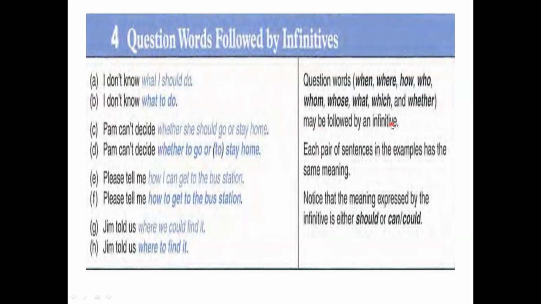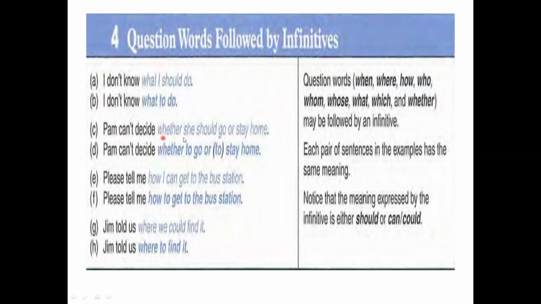So we can think of the form here: I don't know what to do. Here the correct form is: I don't know what to do. So after what, we use the infinitive form.